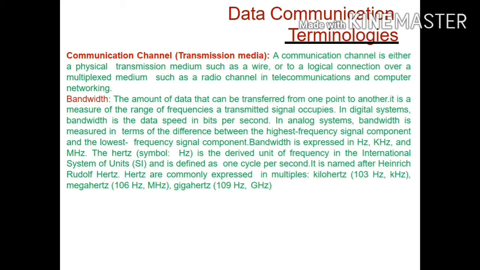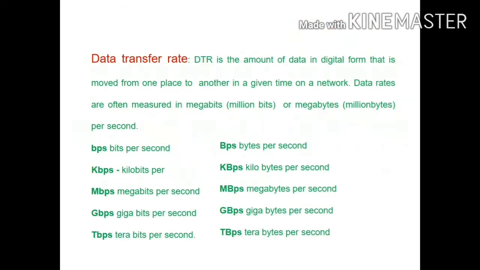Then coming to transmission media, we know that different types of transmission media are there. It is nothing but the physical transmission medium, such as wired or wireless, which we are familiar with. Before coming to the details of the communication channel, we need to be familiar with some terminologies like bandwidth, data transfer rate and so on. Bandwidth we are all familiar with. That is the amount of data that can be transferred from one point to another.